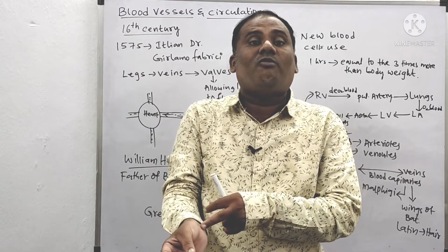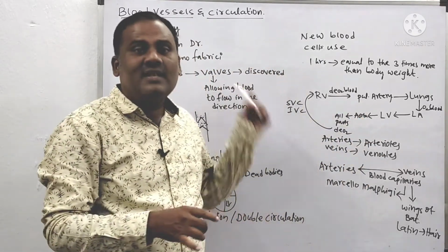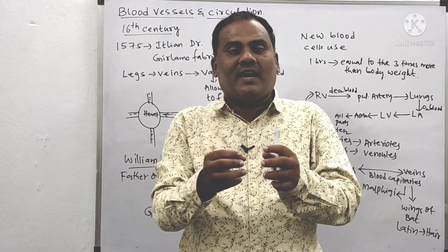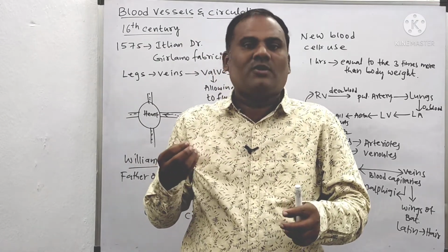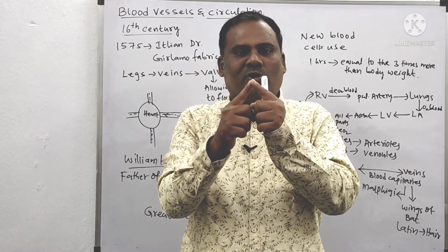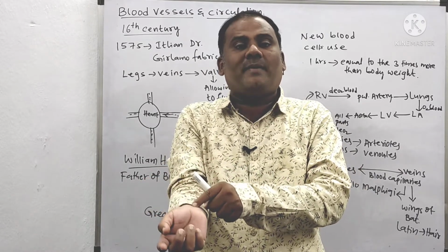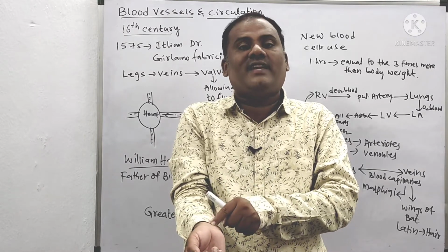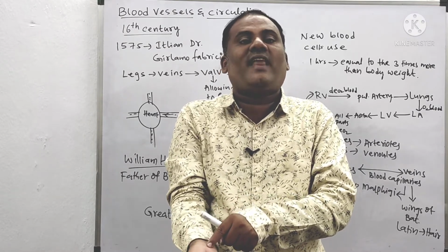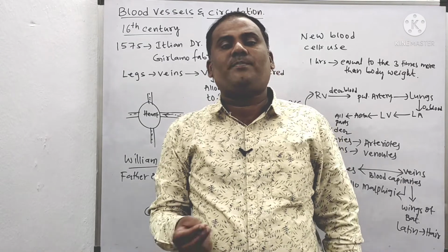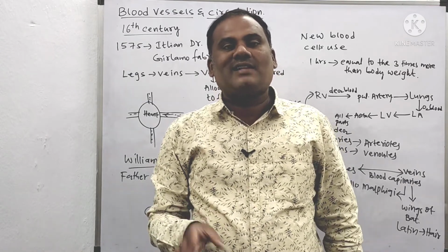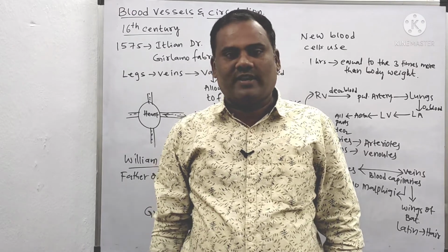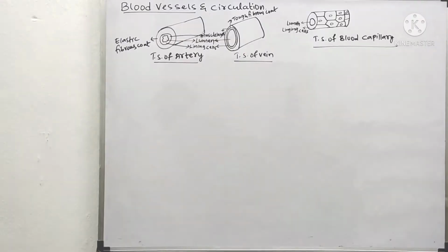Why? Because of the valves in the veins that I told you about. The valves close to prevent the backward flow. So where these valves are closing, to some extent the veins become bulging in nature. There is swelling. That swelling shows that the veins have valves. These are simple activities to show about the valves in the veins as well as the circulation of blood by the arteries. Okay, so these are two activities.